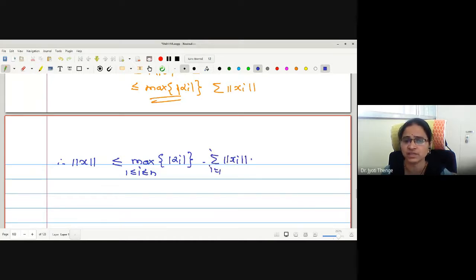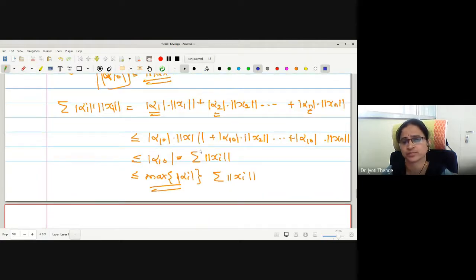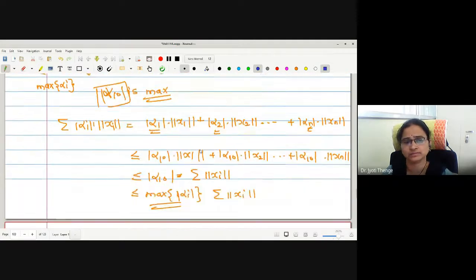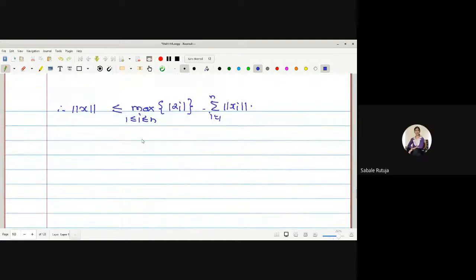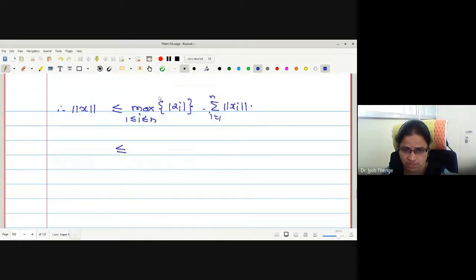Any difficulty with this? If so, you can ask me. This is my zeroth norm: norm 0 of x into summation norm of xi, i running from 1 to n.